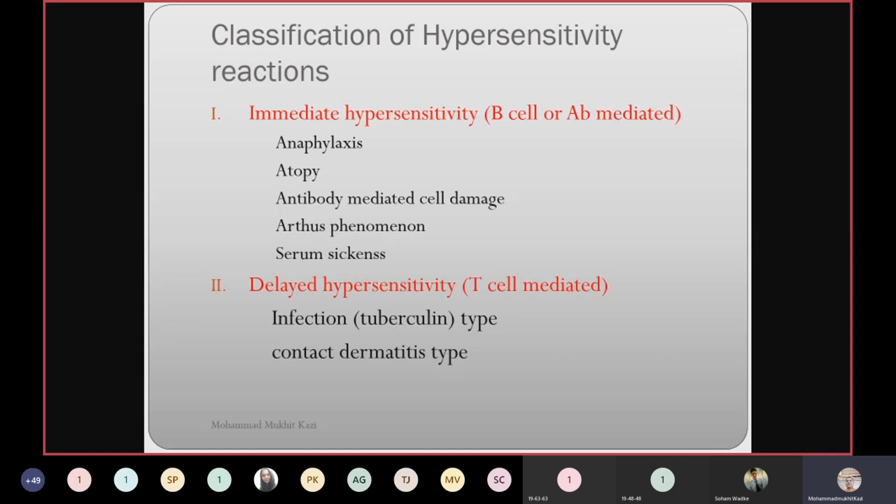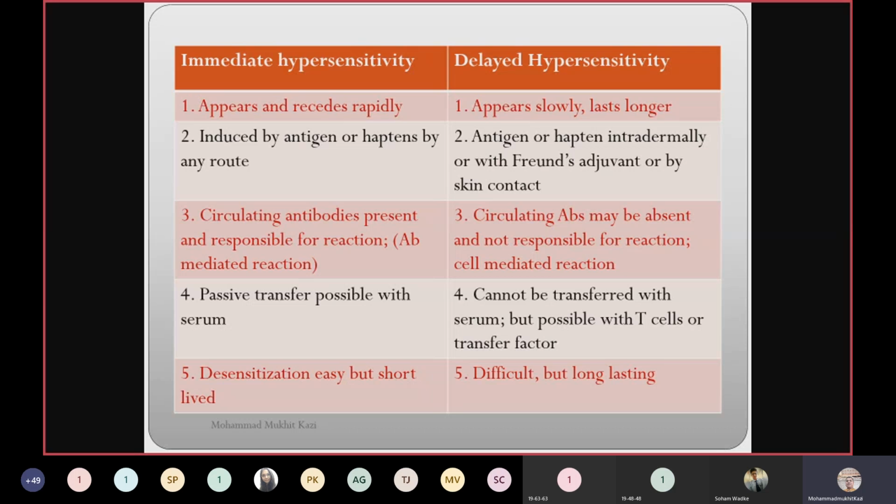And what are the different types in delayed hypersensitivity reaction? First is the infection type, also called the tuberculin type. This is very important. And the second one is the contact dermatitis type. These are the two classifications broadly on the basis of the time required for the consequences, immediate as well as delayed. We will now look at the differences between immediate and delayed types of hypersensitivity.